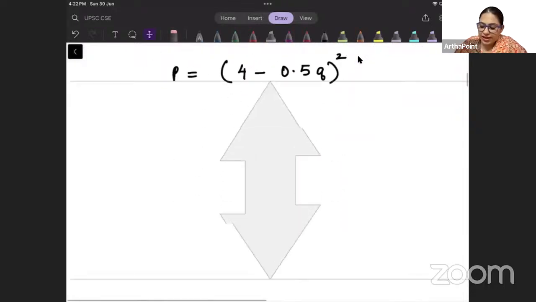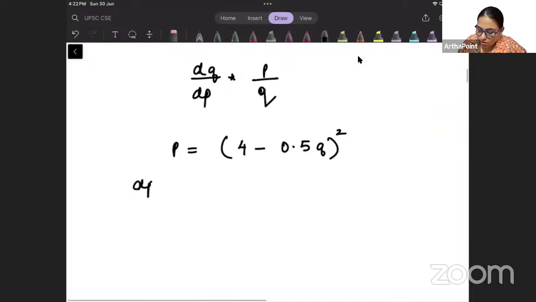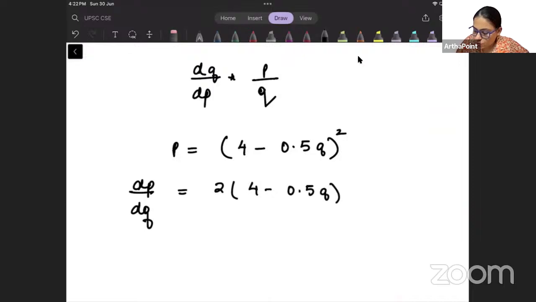Okay, beta. And I will find out dP by dQ, because this is easy to differentiate. I am given the price function, तो उसको differentiate करना, it will be easier for me. So I will find out dP by dQ, and this will give me, use the chain rule, 2 comes down, 4 minus 0.5 Q into differentiation of this, which will be minus 0.5.